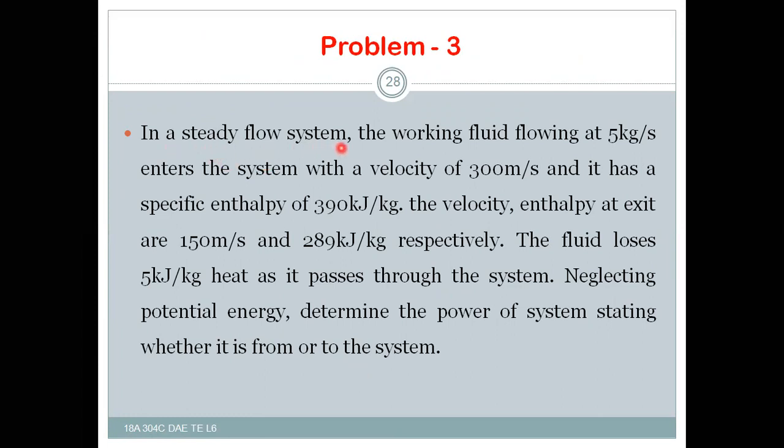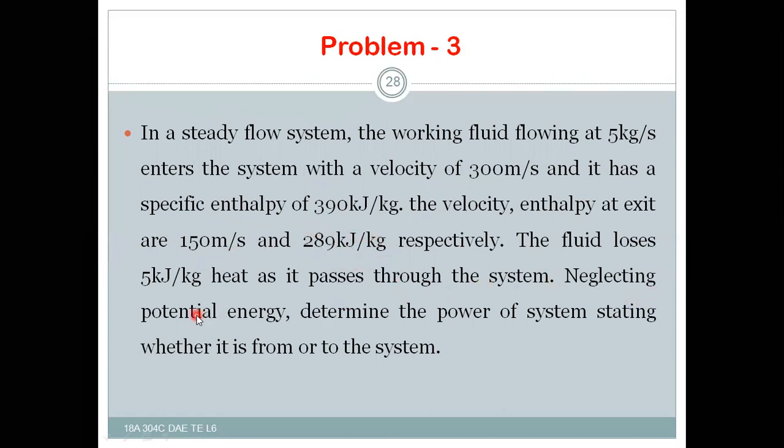In a steady flow system, the working fluid flowing at 5 kg per second, this is the mass flow rate, enters the system with a velocity of 300 meters per second. That is the initial velocity V1, and it has a specific enthalpy of 390 kilojoule per kg, that is small h1. The velocity and enthalpy at exit are 150 meters per second and 289 kilojoule per kg respectively. That means this is V2 and this is h2 respectively.